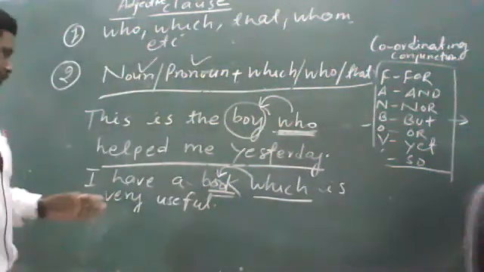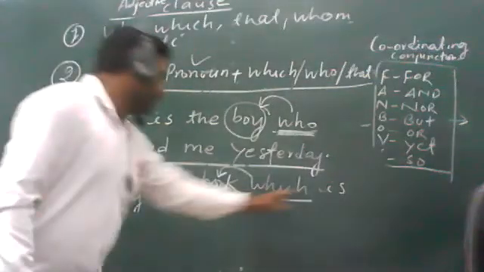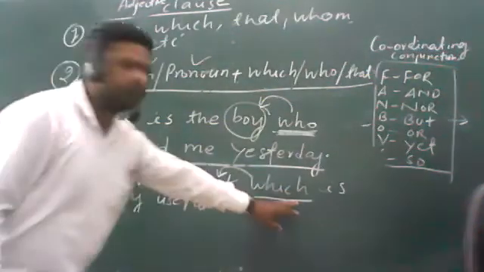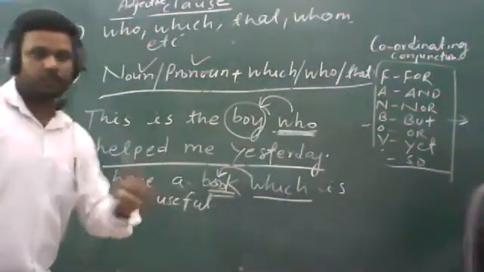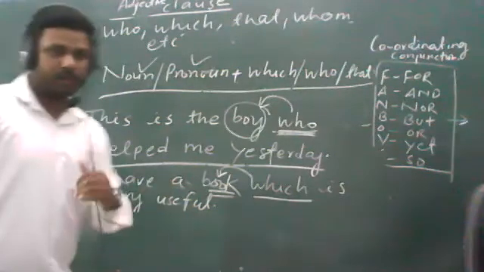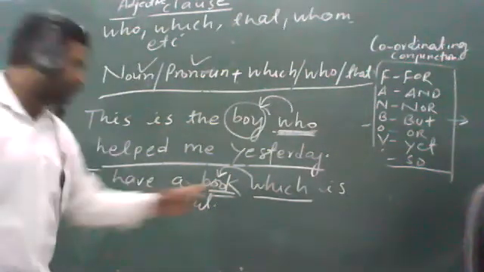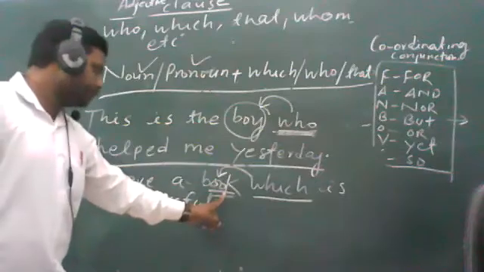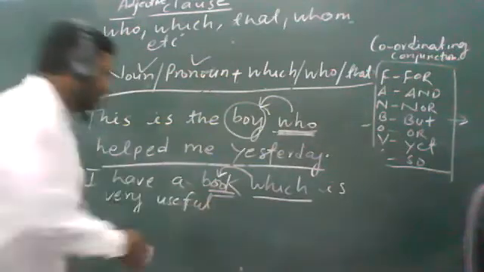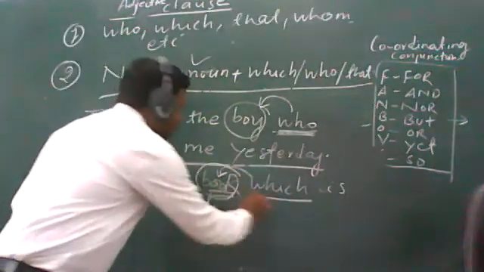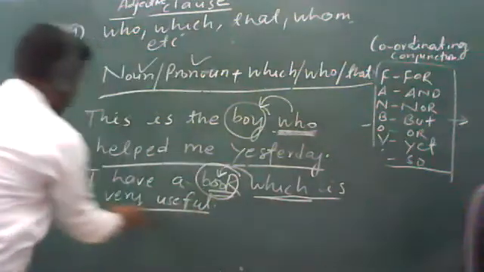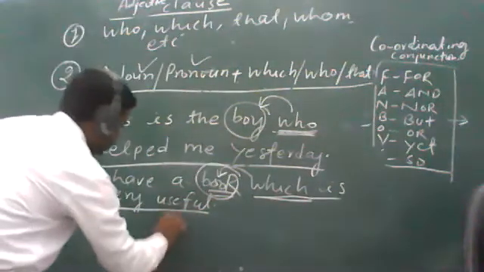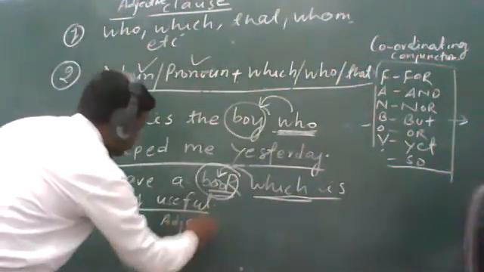And if you see this part, "which is very useful", this is talking about the book, talking about the speciality or quality of the book, that it is very useful. So it is describing this book. So this part of the sentence is an adjective clause.